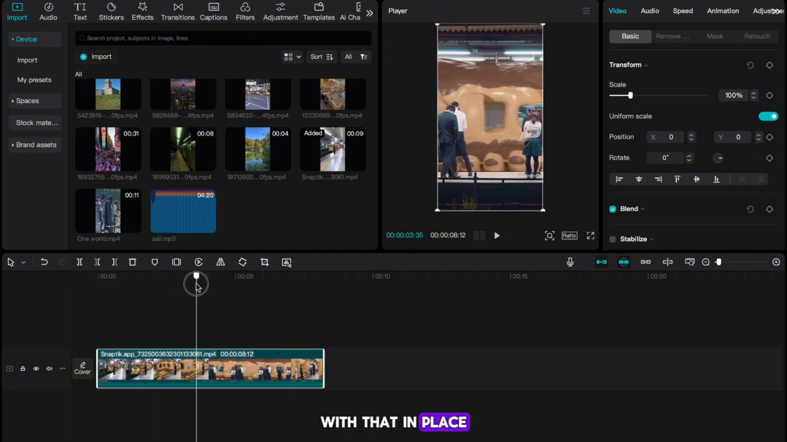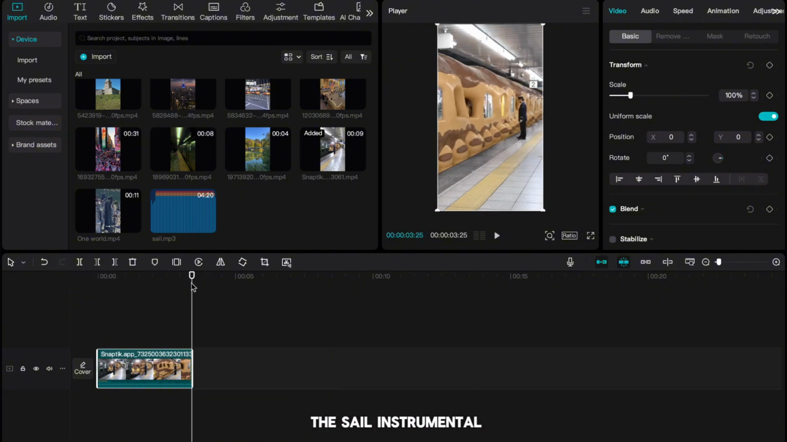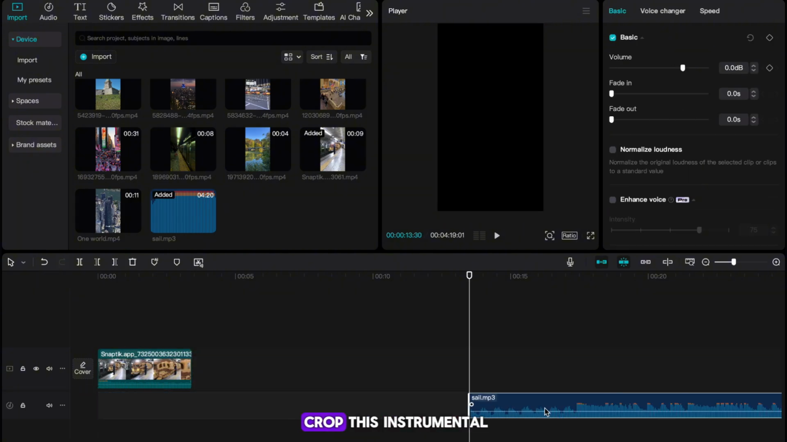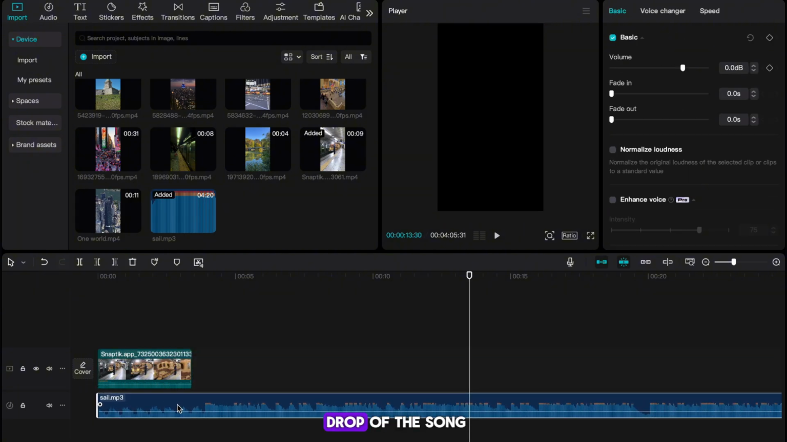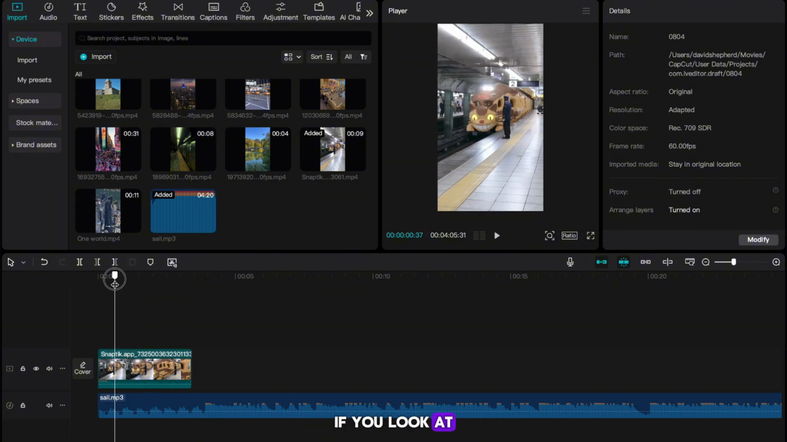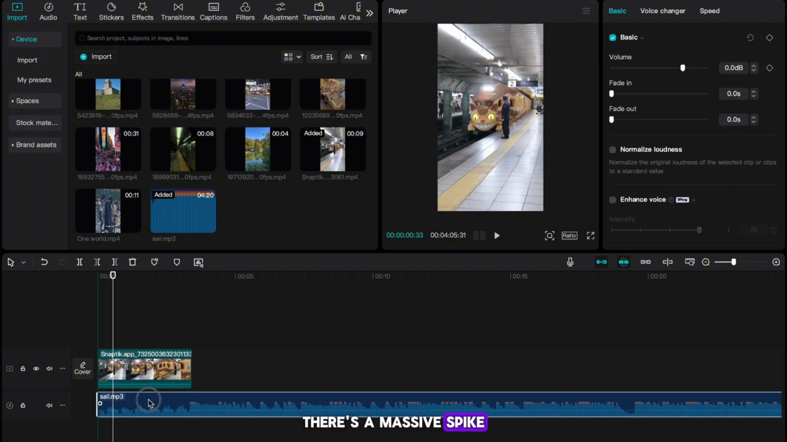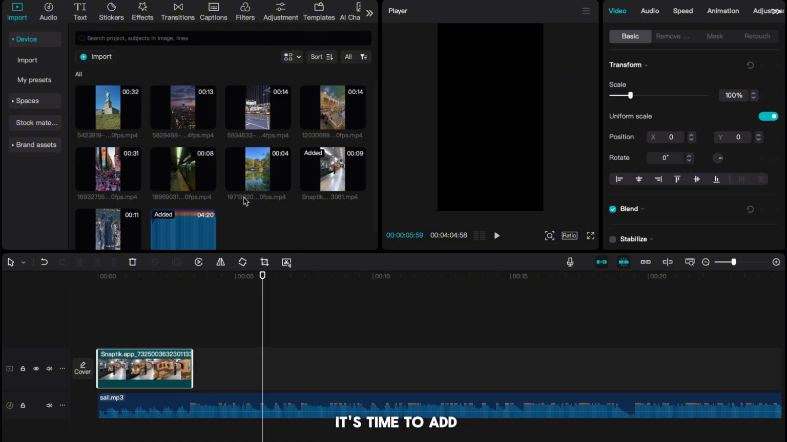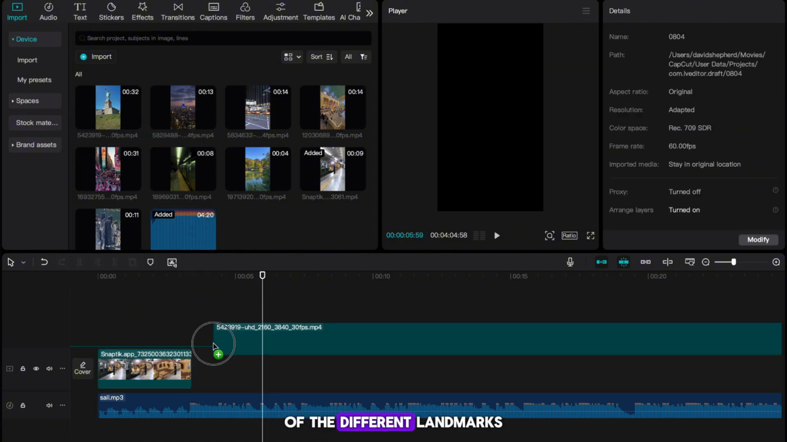With that in place, the next thing we need to add is the Sale Instrumental. Drag it into the timeline like so. You now need to crop this instrumental so that the loud drop of the song is exactly where our scroll stopper ends. If you look at the instrumental, there's a massive spike where this is, so you can use this as a reference point.